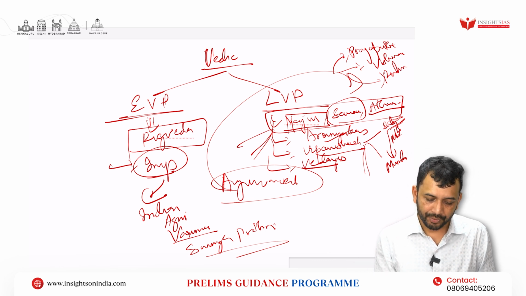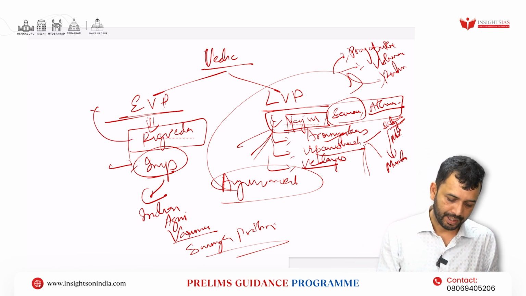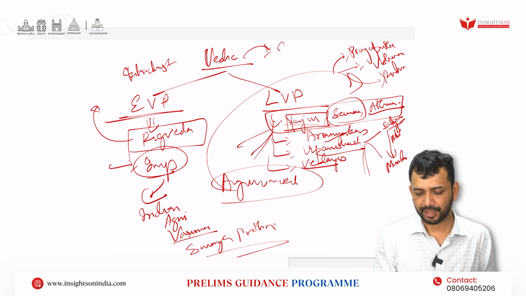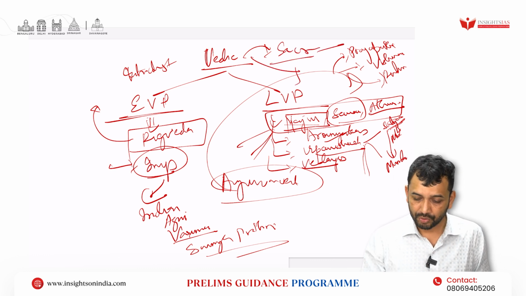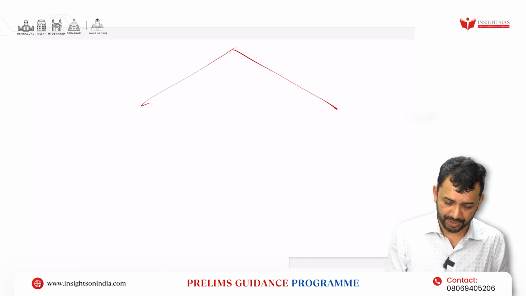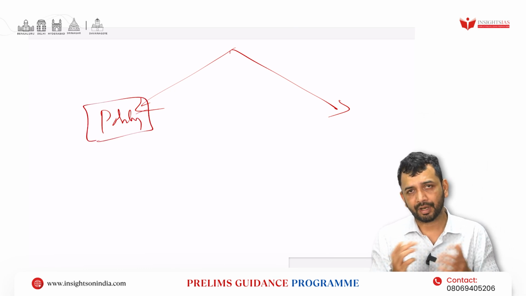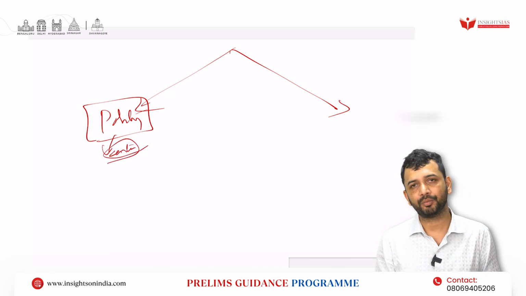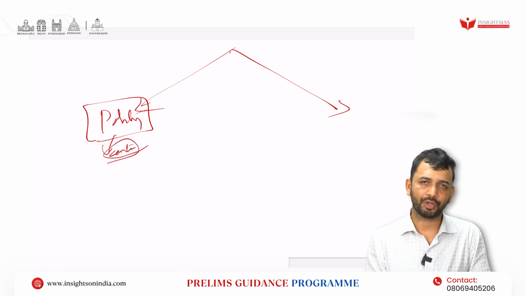Then basically, what are the various changes? Here the sacrifice was very less ritualistic, right? Here the sacrifice has become more. Ashwamedha, Rajasuya, all this has increased. Not only this, when you are studying, also study about what changed from early Vedic to later Vedic with respect to polity. Right? So earlier it was more of an egalitarian society, and the caste system was not based on birth, but the Varna system was based on the job they were doing.